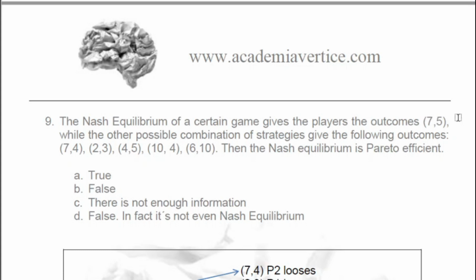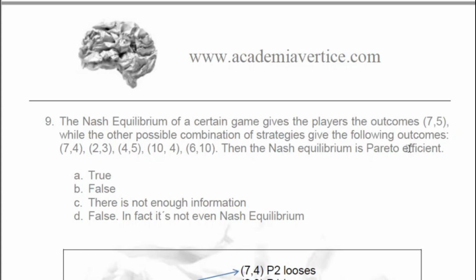Okay, then if we change to this one, player 2 loses. If we change to this one from here, both lose. If we change to here, the first one loses. If we change here, okay, player 1 will be better off, but player 2 will lose. Okay, and if we change here, player 1 will lose, although player 2 would like to change here.